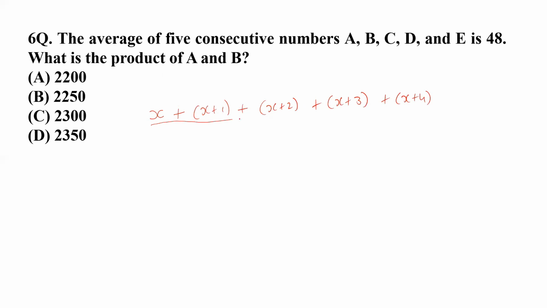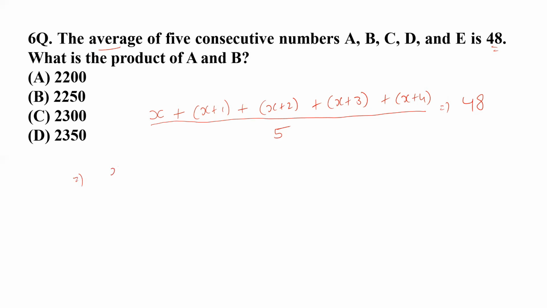And when we make the sum of all these 5 numbers and divide by 5, we get the value of the average. The average is already given to us. The average of 5 consecutive numbers is 48. I'm going to write here 48.